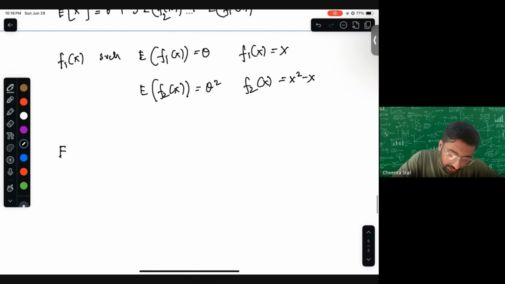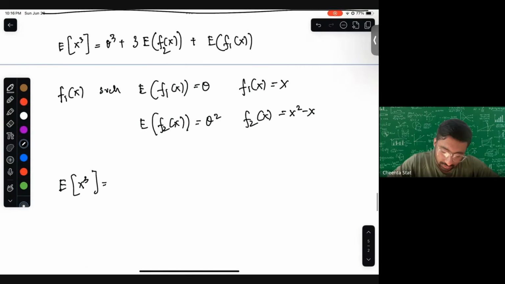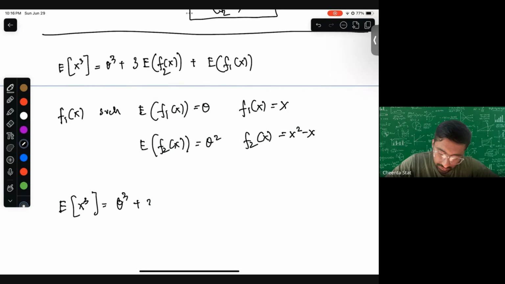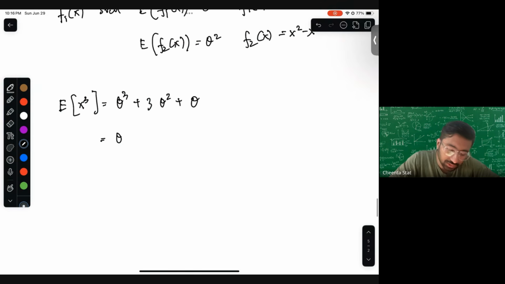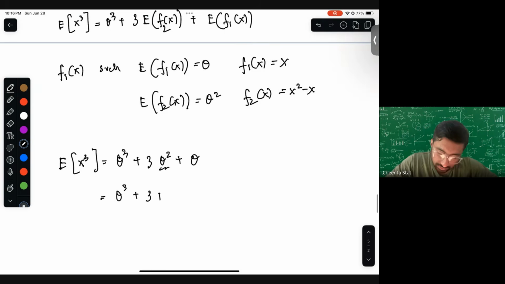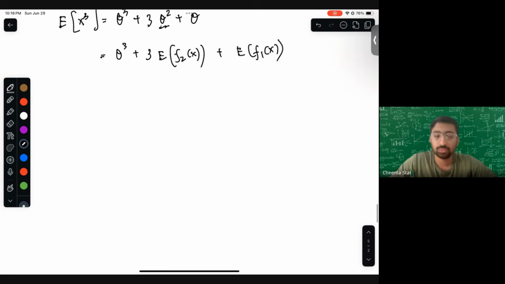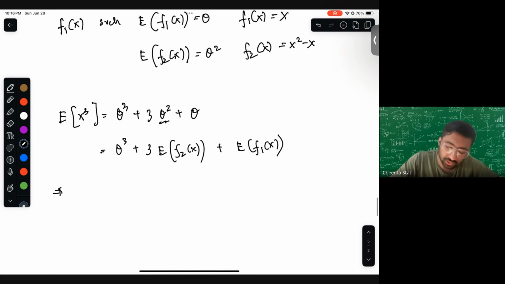Now we know expectation of x cube we have found out is theta cube plus 3 theta square plus theta. So except for the highest degree, we are replacing each of these, because we found for each one of them f2 of x plus expectation of f1 of x, each of which is a polynomial. Now take all the expectation on this side.